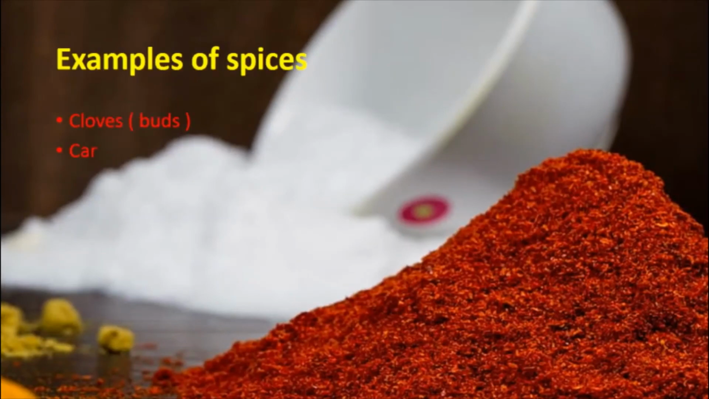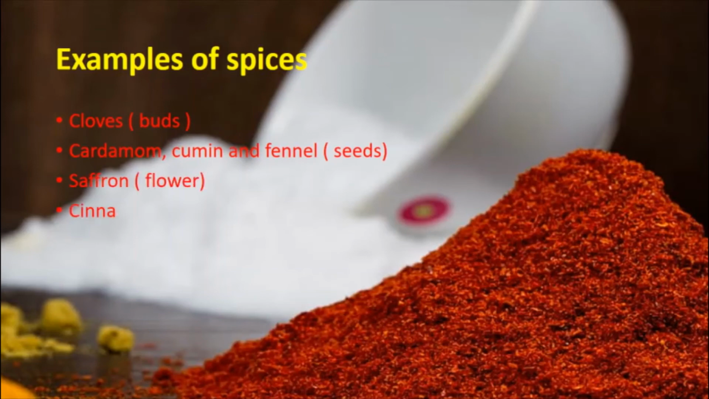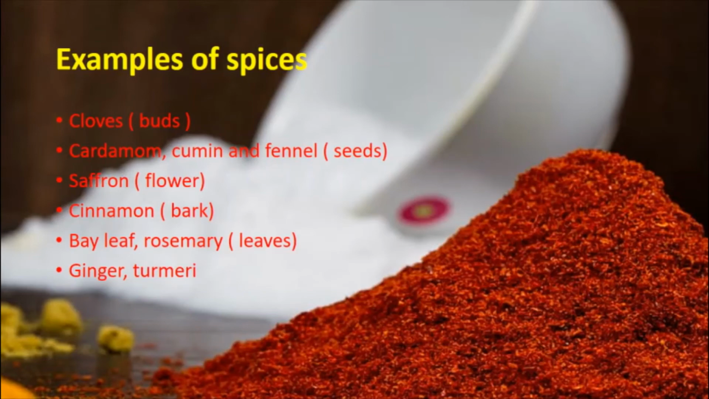Examples of spices: clove is a bud of a plant. Cardamom, cumin, and fennel are the seeds. Saffron comes from the flower of a plant. Cinnamon is the bark of a tree. Bay leaf and rosemary are examples of leaves. Ginger and turmeric are the roots of the plant. Red chili and nutmeg are fruits.